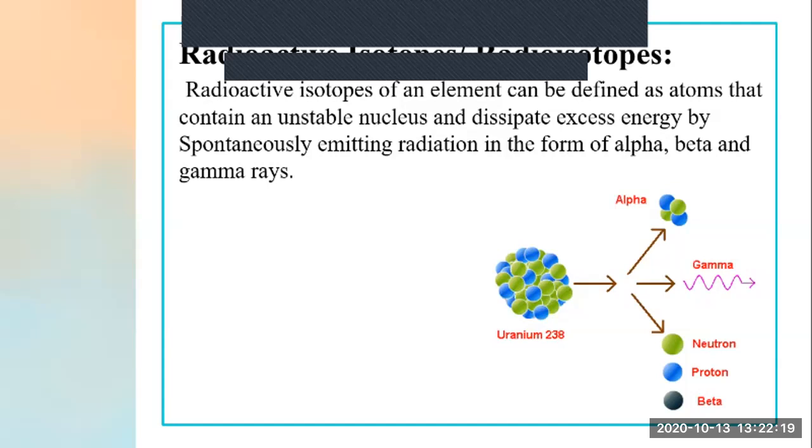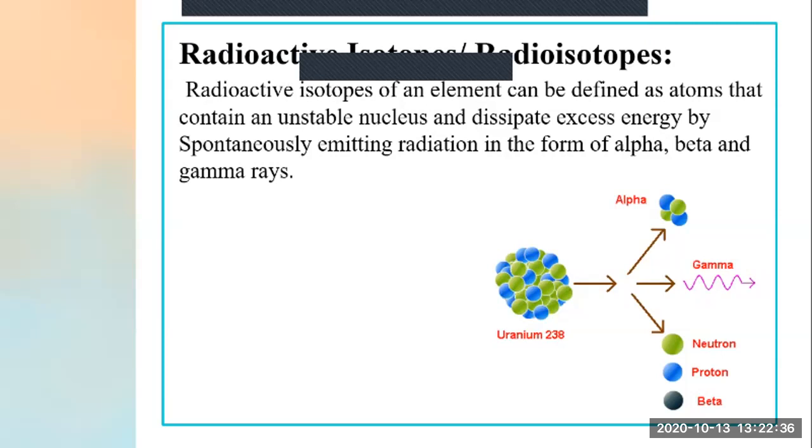Radioactive isotopes are elements which contain unstable nuclei, and despite excess energy they emit energy, with spontaneous emission of alpha, beta and gamma rays.